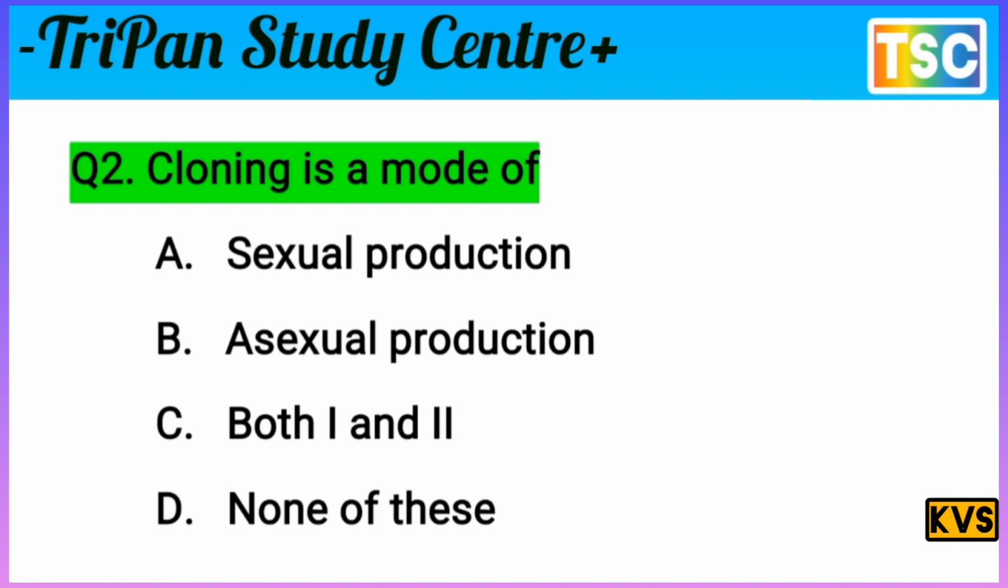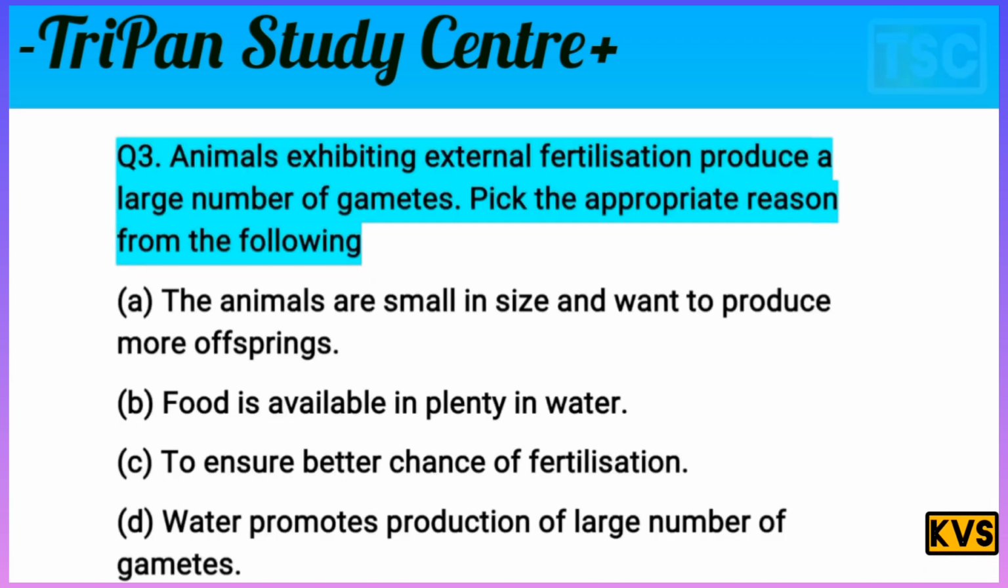Cloning is not a mode of sexual reproduction. Cloning is a mode of asexual reproduction. It means option B is correct here. Option B is correct. Let's see the next question here. Next question on your screen.